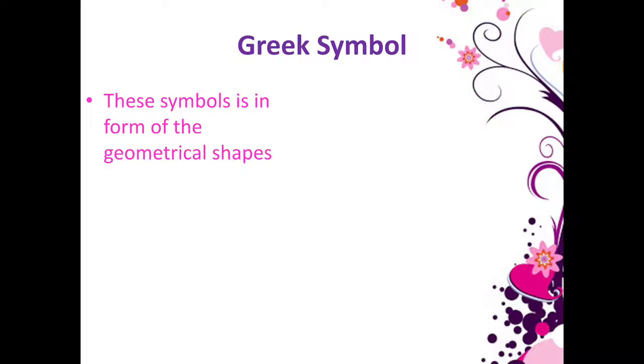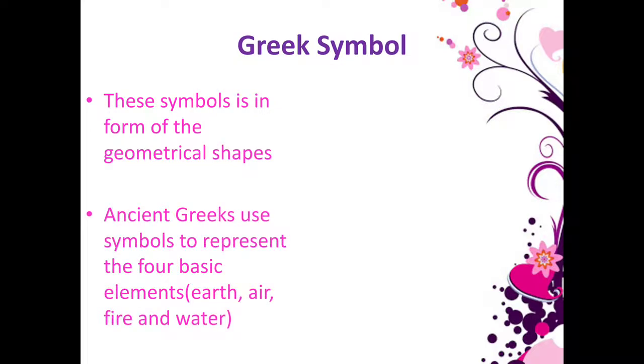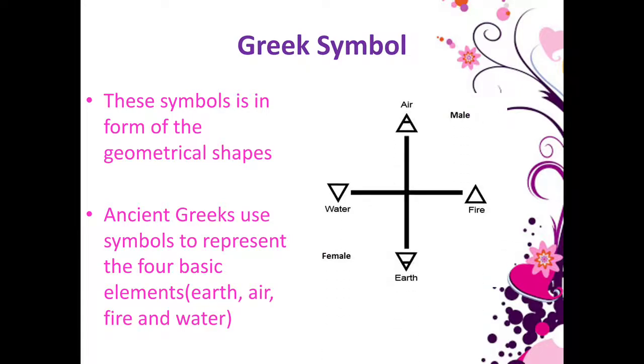Let us see about some kinds of symbols. Greek symbol. The symbols in the form of geometrical shapes were those used by the ancient Greeks to represent the four basic elements around us such as earth, air, fire and water. This picture shows the Greek symbols.